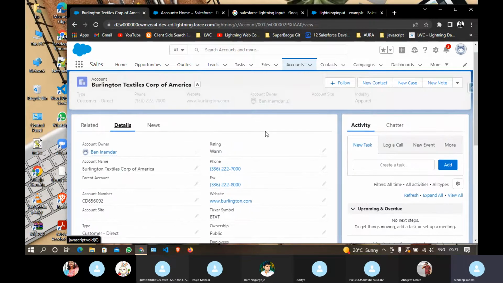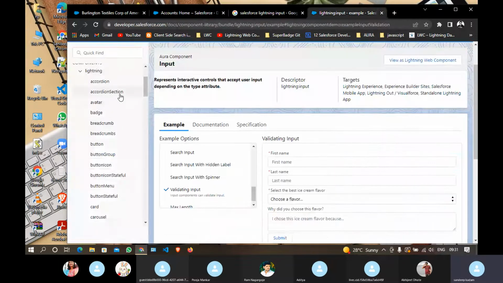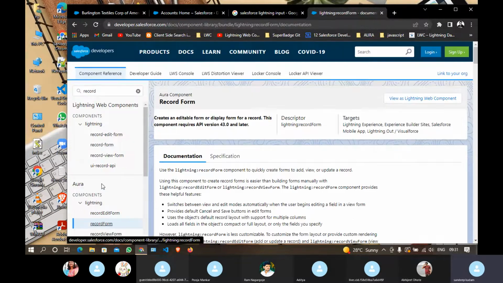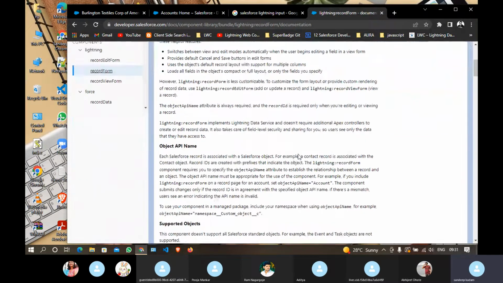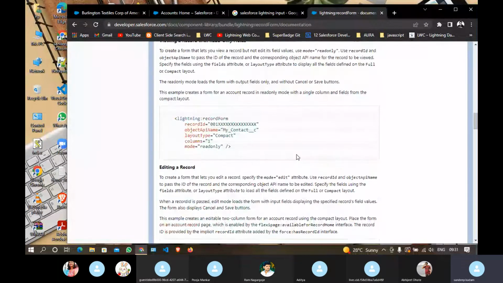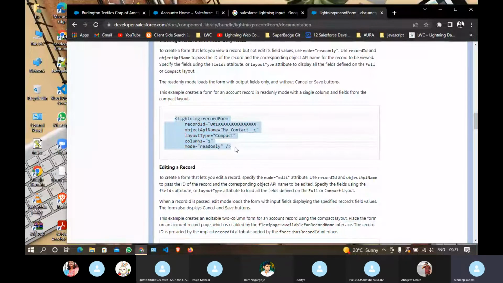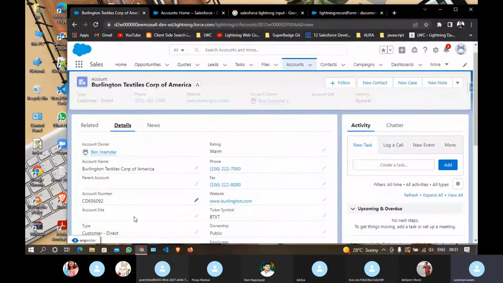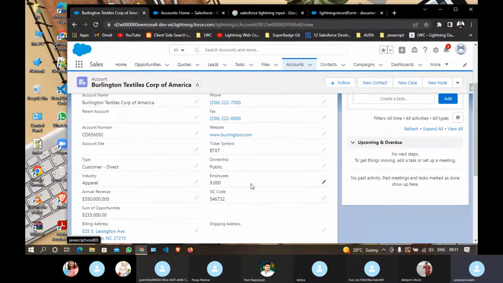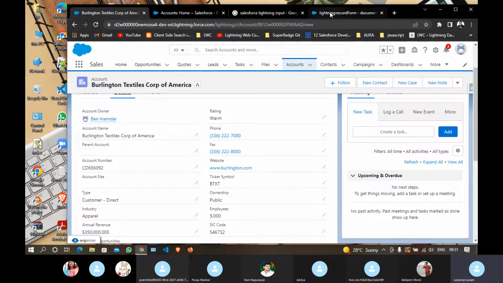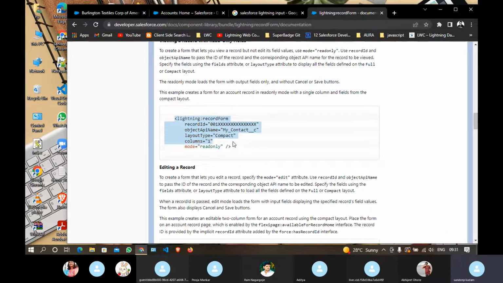But in Aura we have a readily available component, the record form. Let me search if it is available. Yes, a record form is a readily available component, and through it all the fields are available by default. You just have to write this much code and all this will be developed automatically for you. You don't have to write one field at a time, like rating and account name. This component will automatically add all the fields.